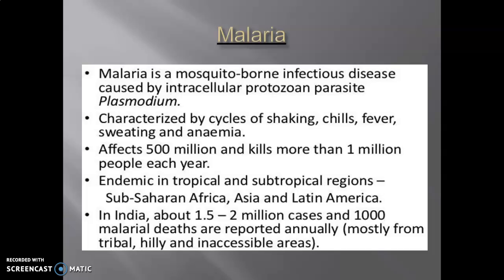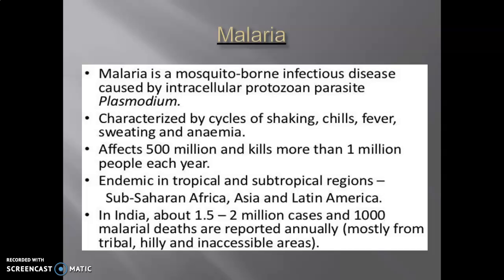malaria is due to infection by the species of Plasmodium, but the vector for this is a mosquito. Malaria is a mosquito-borne infectious disease, and this is due to a Plasmodium species.